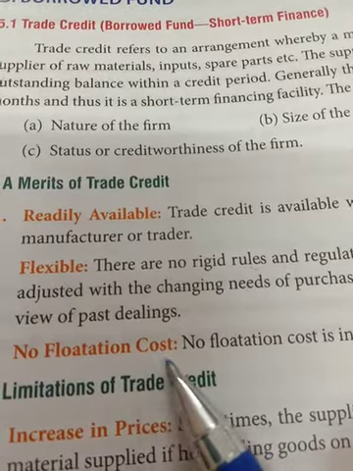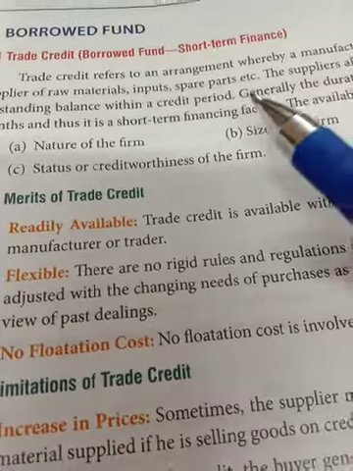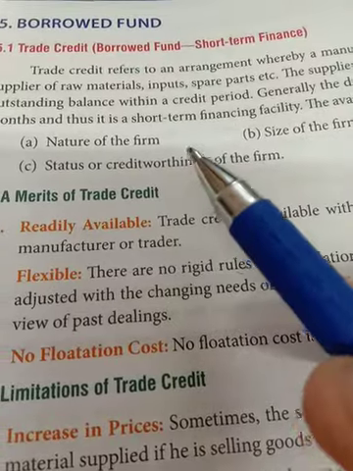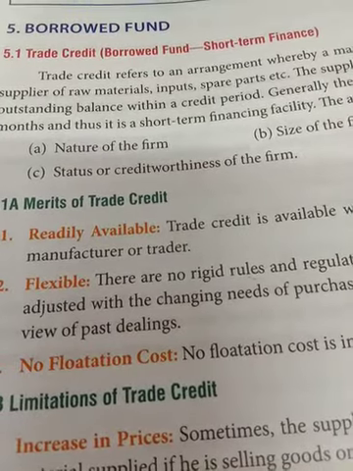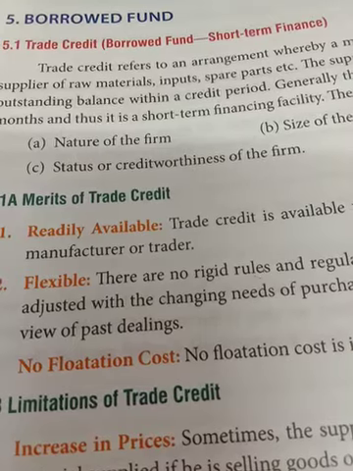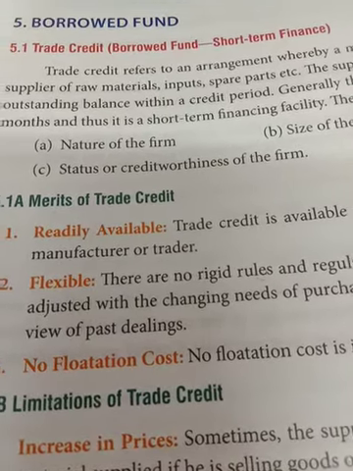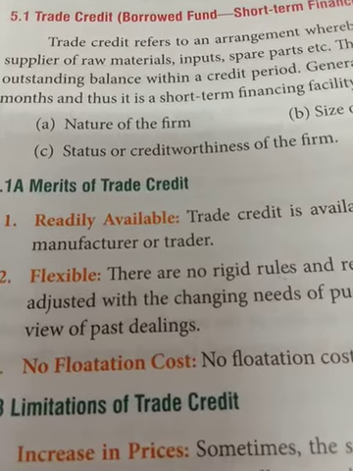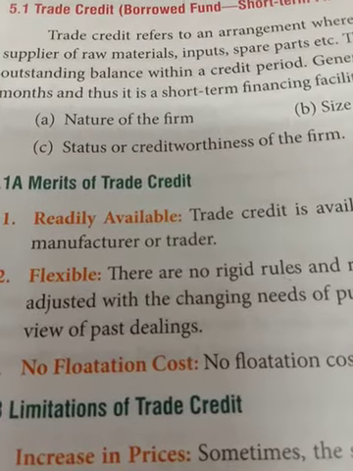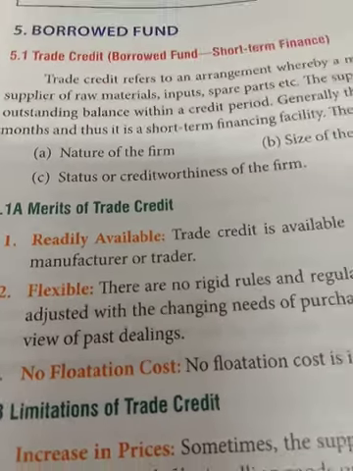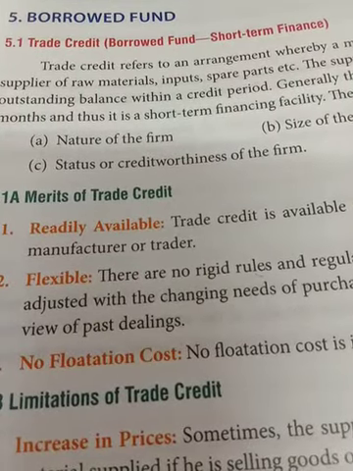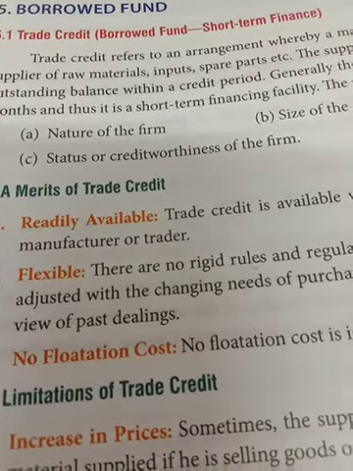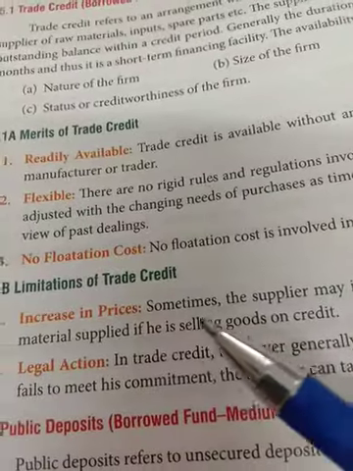So there is no flotation cost, as the supplier and manufacturer have the agreement, and the supplier is getting the goods on credit from the manufacturer, and then selling them in the market. When the goods have been sold out in the market, then the supplier will pay off the amount to the manufacturer as per the agreed condition. So the limitation of trade credit is the increase in price.